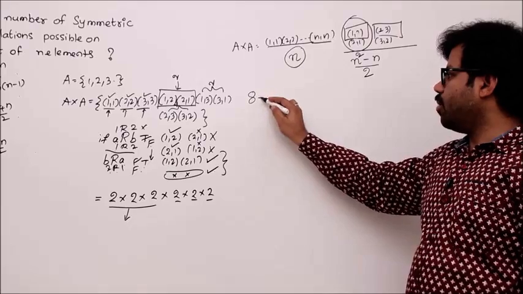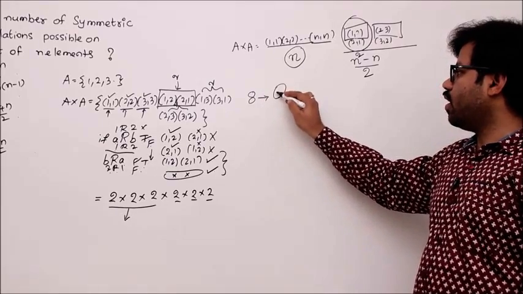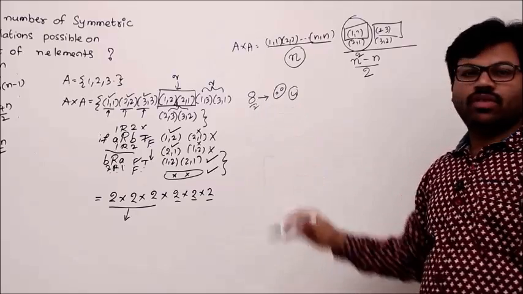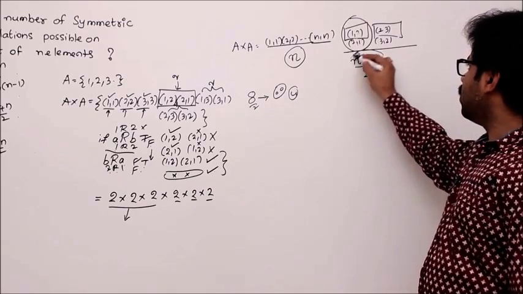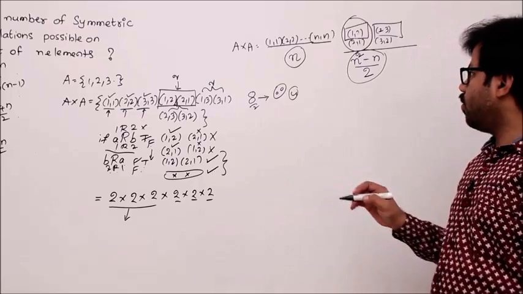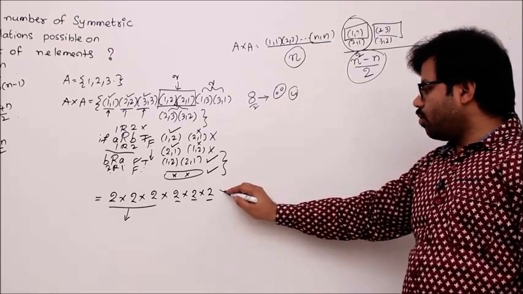If you have 8 elements, how many groups can be formed? If you take 2 elements in a group, definitely 4. That means 8 by 2. In the same way, this will be n square minus n by 2. Understand? Now let's come to the problem.